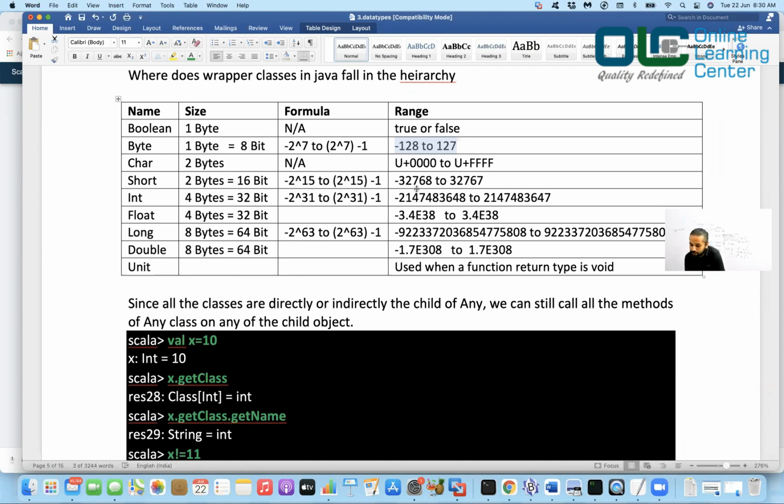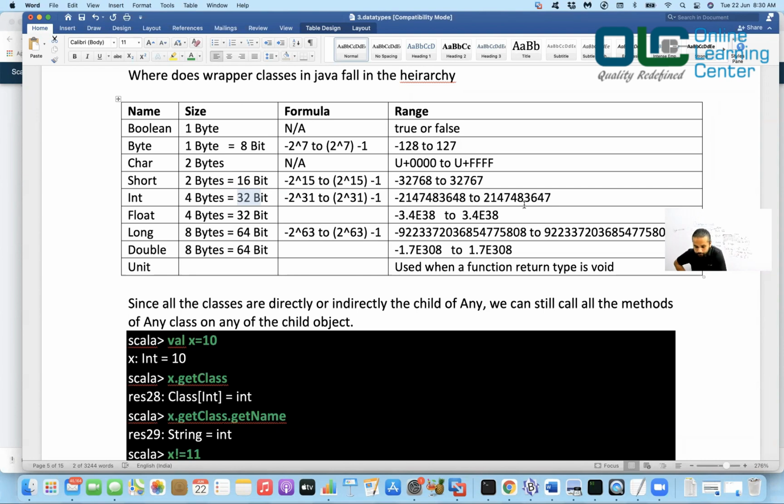That is minus 32768 to 32767. Okay. Similarly, integer is 4 byte, that is 32-bit. Okay, and then how much size would it be? It would be minus 2 to the power 31 to 2 to the power 31 minus 1. And how much does it come to? It becomes this number, right?